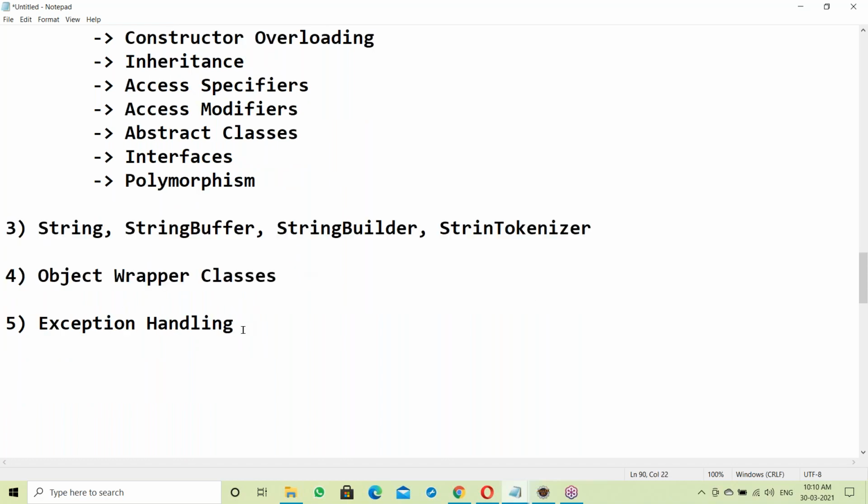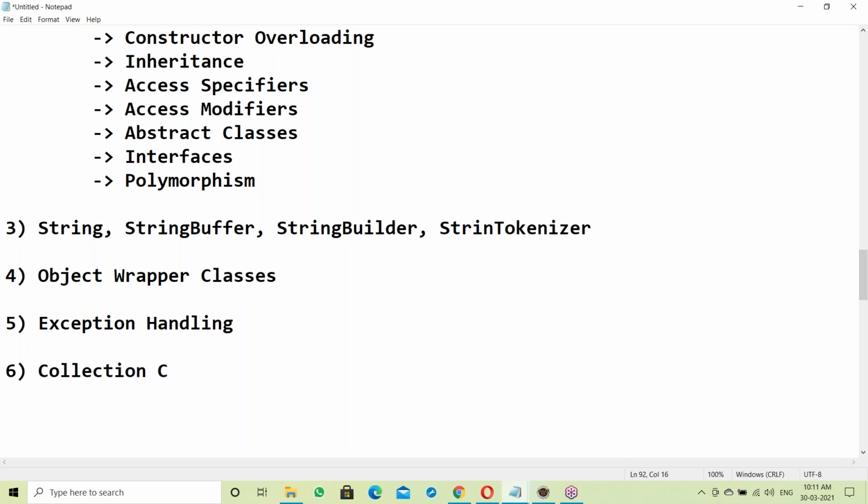Next, exception handling. Sometimes an application terminates abnormally, suddenly stopping. That is an exception. Handling abnormal termination is exception handling, which also comes under the OOPS concept. We handle exceptions using keywords like try, catch and throw. After that, collections.